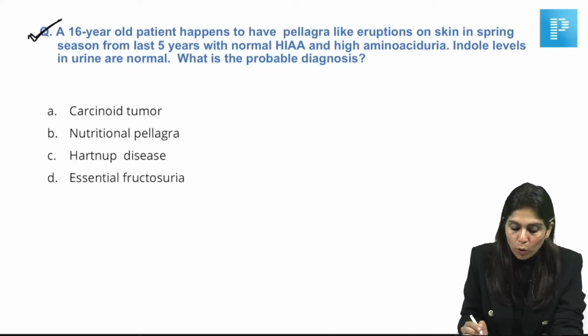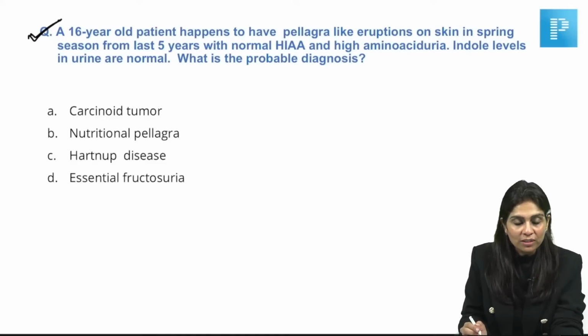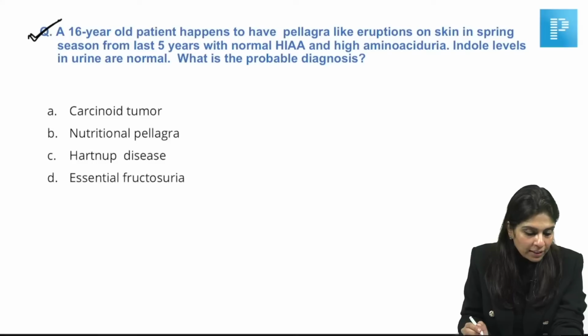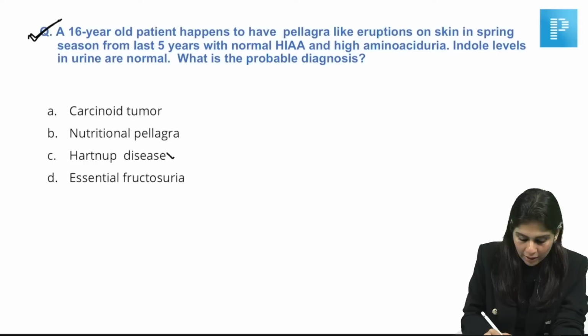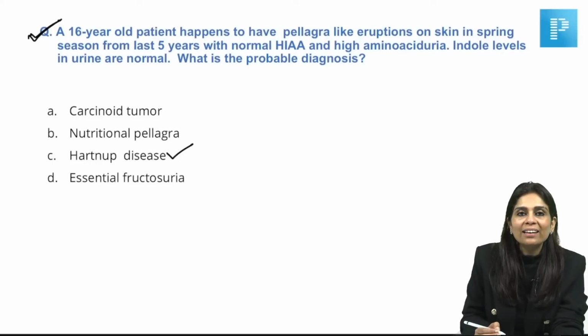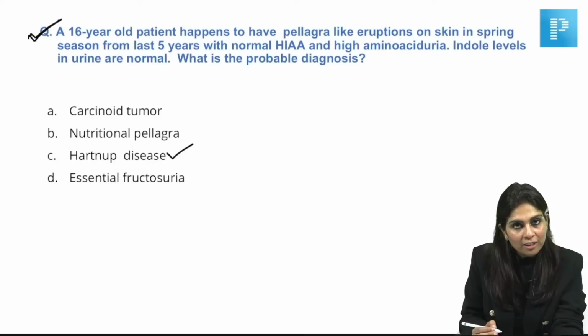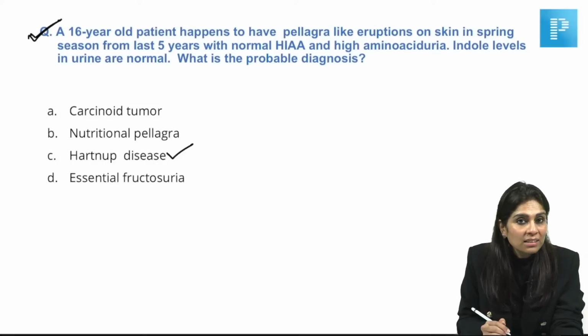A 16-year-old patient happens to have pellagra-like eruptions on skin in spring season from last 5 years with normal 5-HIAA. Dilute salt cannot be used for alcohol estimation. Yeah, answer is Hartnup's disease. Let me reduce your anxiety. Answer for this question is Hartnup's disease, and then let me tell you why it is Hartnup's disease.